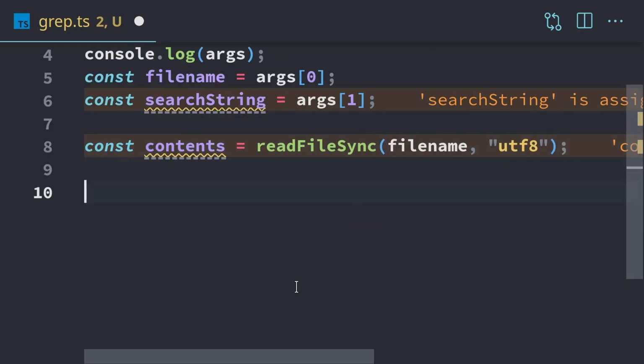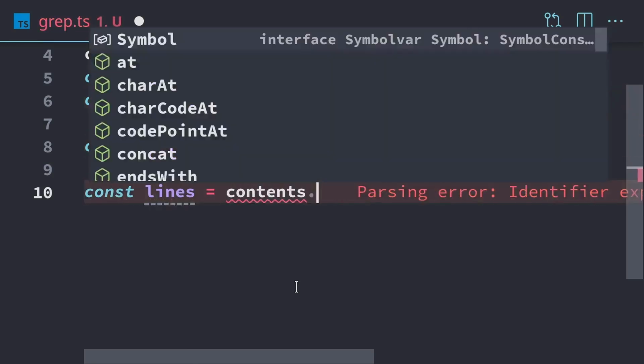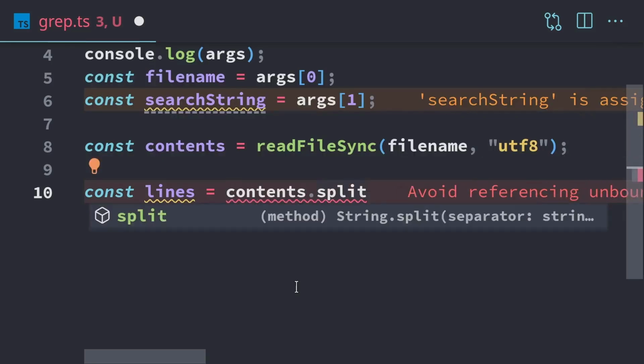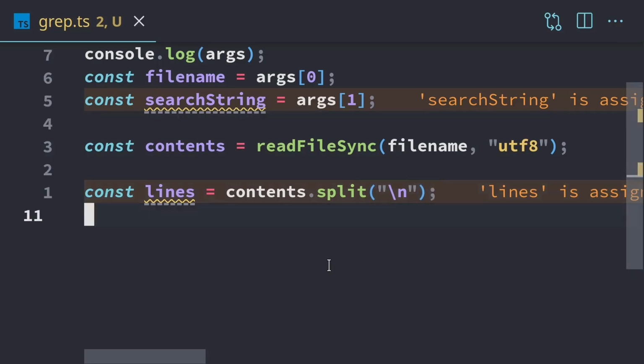The next thing we need to do is split this file into lines because we're going to search line by line. So we're going to create a new variable called lines. We'll take the contents and use the .split function. The .split function is going to split it based on some character or string we provide. So if we use \n, that's the code for a new line. So it's going to split the file line by line.